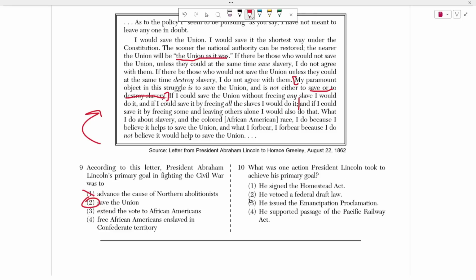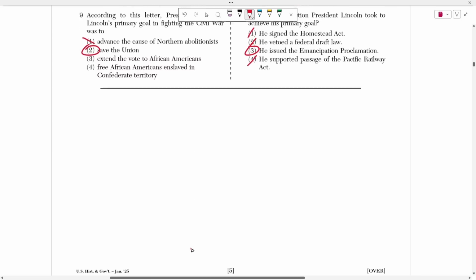And that's obviously to issue the Emancipation Proclamation, right? In an attempt to continue to fight this war, he freed African American slaves, all right? And he abolished slavery in that part of the Union. Okay. The Homestead Act was before him. The federal draft law, again, has nothing to do with how he actually won the war. And number 4, supported the passage of the Pacific Railway Act. That was after him, right?